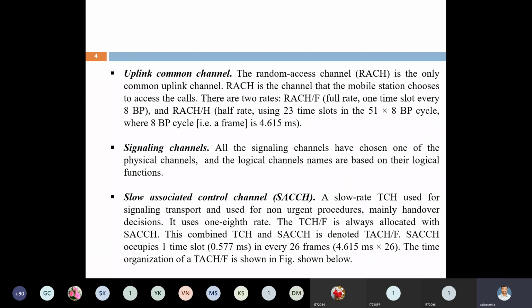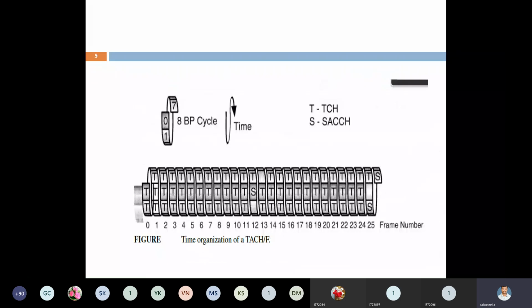Already we discussed delaying handoff. Delaying is nothing but from a slow procedure. Instead of one place handover, we take another place, we take handover. Some delay we are getting. At that time, we are using this slow associated control channel.